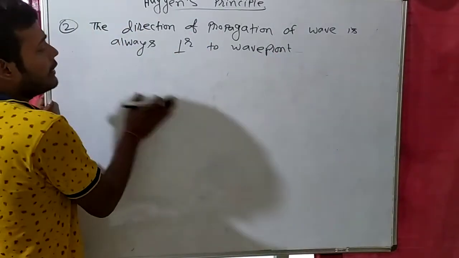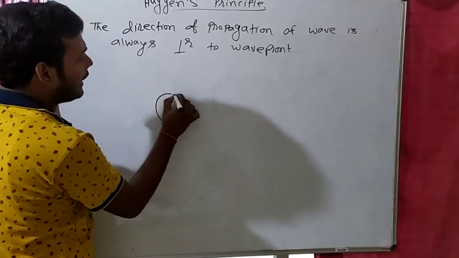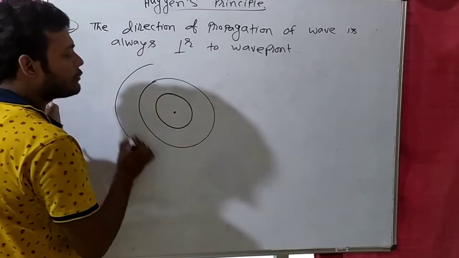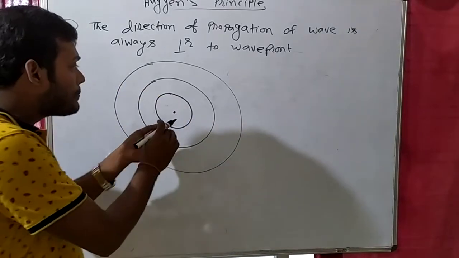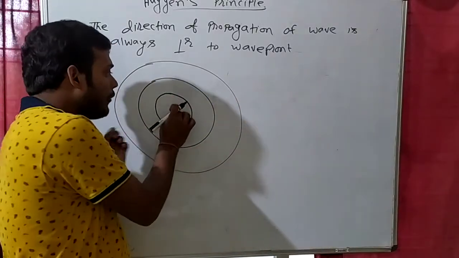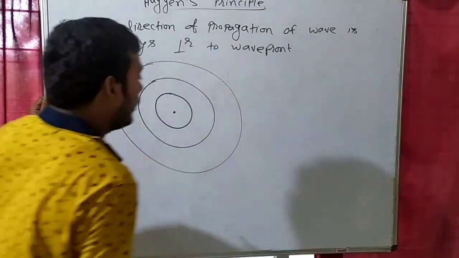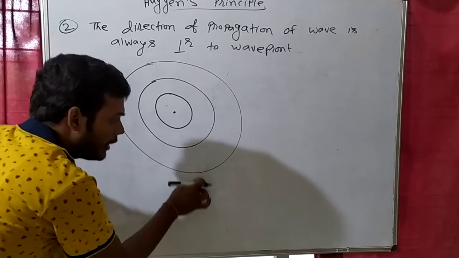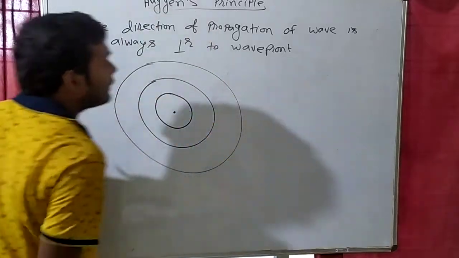What does it mean? Suppose that this is a point source. So this point source will make wavefront like this, spherical. So this will be a spherical wavefront. So what will happen? That wave is propagating in which direction? First wave will go from here to here, then here to here, then here to here. Like this it will move. In this direction also it will move here to here, then here to here. So wave is moving in forward direction, right?